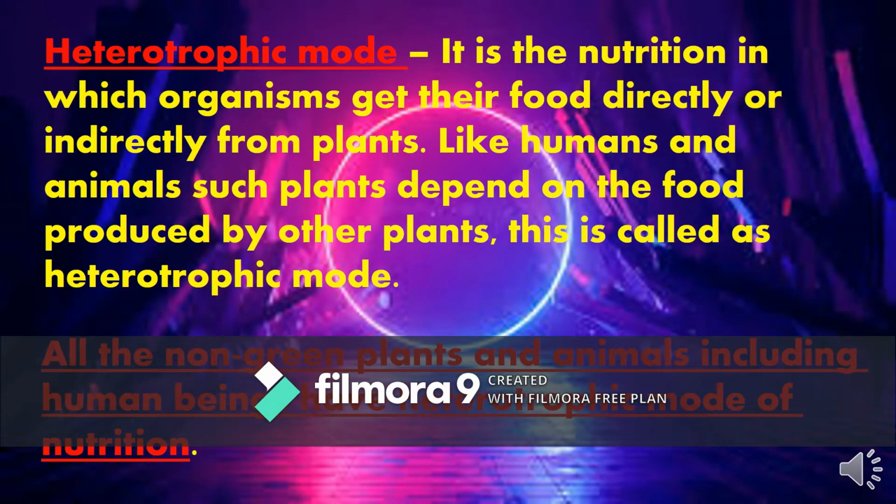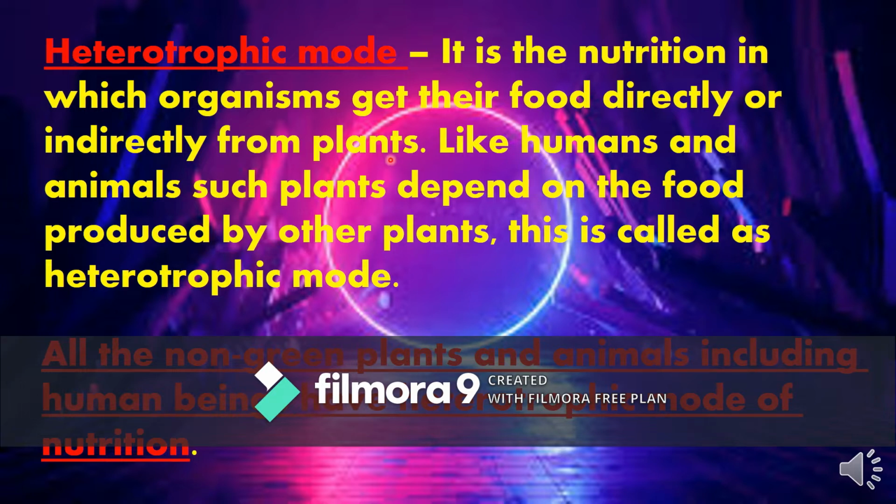We are going to continue the lesson Nutrition in Plants. Let's check out what a heterotrophic mode of nutrition is. Heterotrophs are the category of organisms that take ready-made food prepared by the plants. They are called heterotrophs. Hetero means other and trophos means nourishment. It is the nutrition in which organisms get their food directly or indirectly from plants.